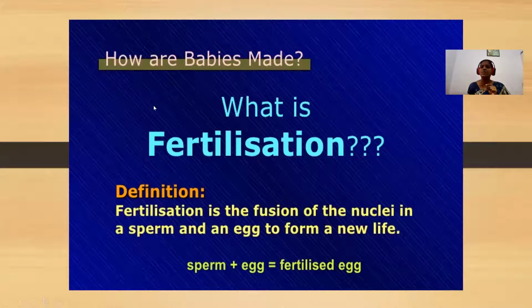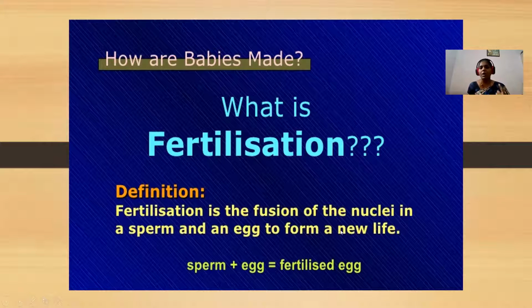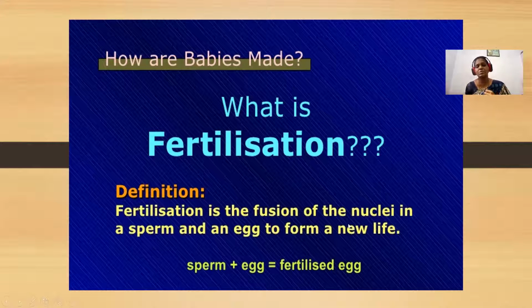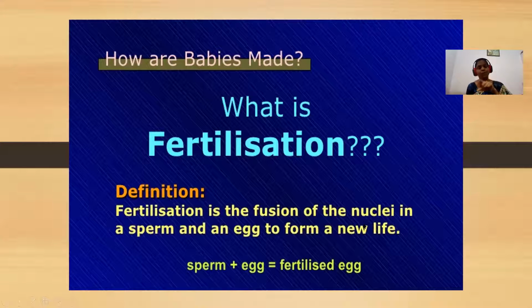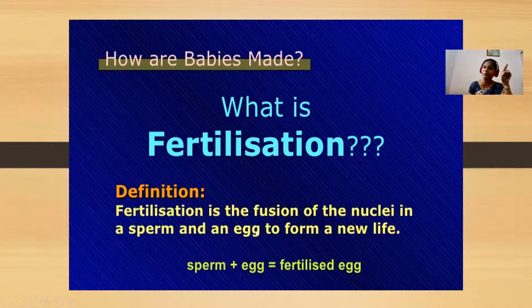So what is fertilization? Fertilization is a fusion of nuclei. The sperm head has the nucleus, as we have seen in the previous video, and we call it the male pronucleus. And the egg, at the time of entry of the sperm, the secondary oocyte is arrested in metaphase 2 at the time of release.